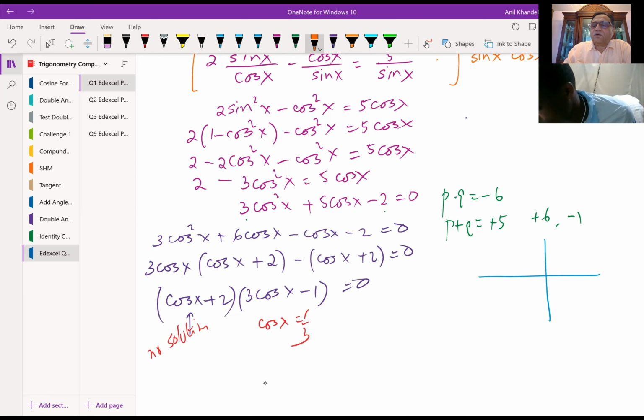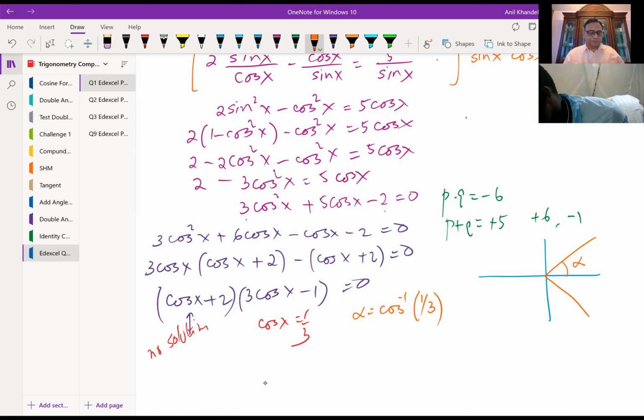Find the related acute angle alpha. So we know alpha equals cos inverse of 1 over 3, right? Use your calculator in radians, find the answer. We get 1.23, right?